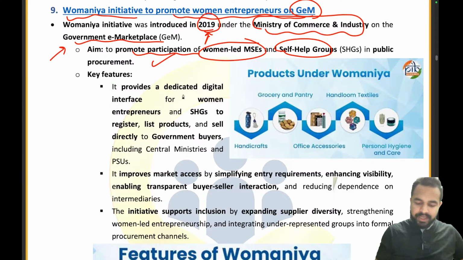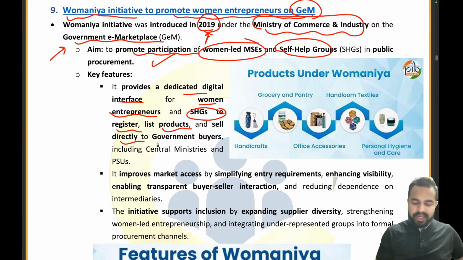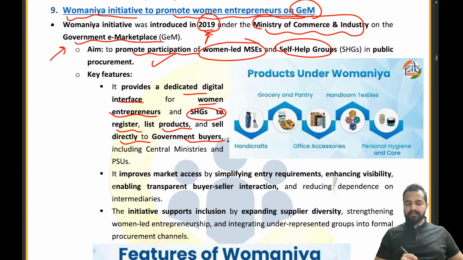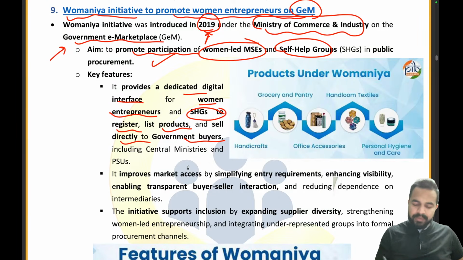Understood? It provides a dedicated digital interface for women entrepreneurs and self-help groups to register, list products and sell directly to the government buyers. So we already covered, guys. They get a dedicated digital interface where they can register, list products and sell directly to the government buyers, including the central ministries and PSUs.